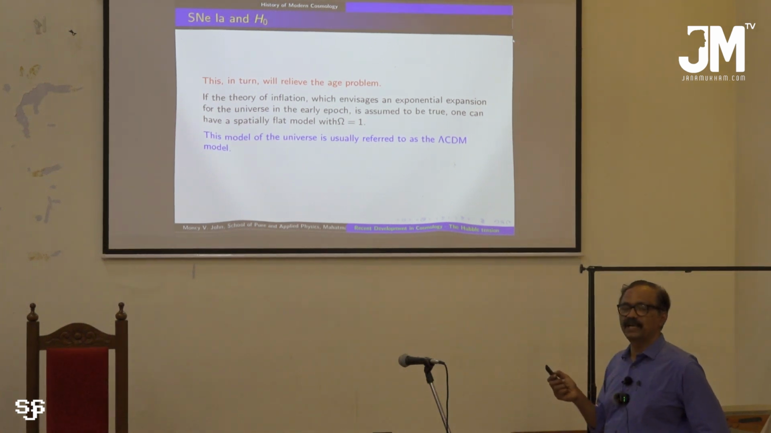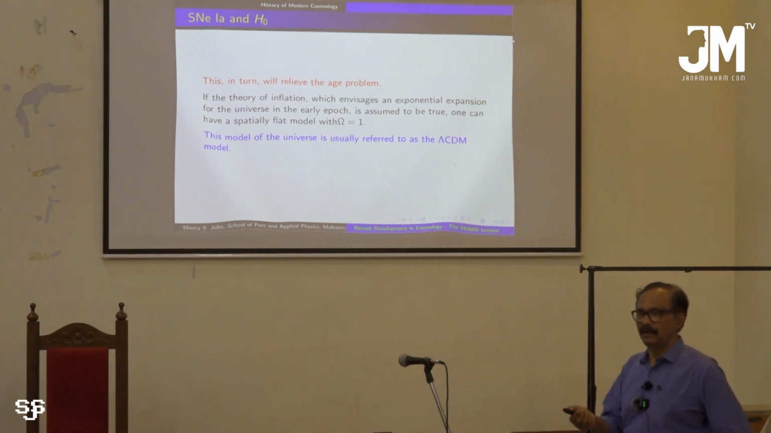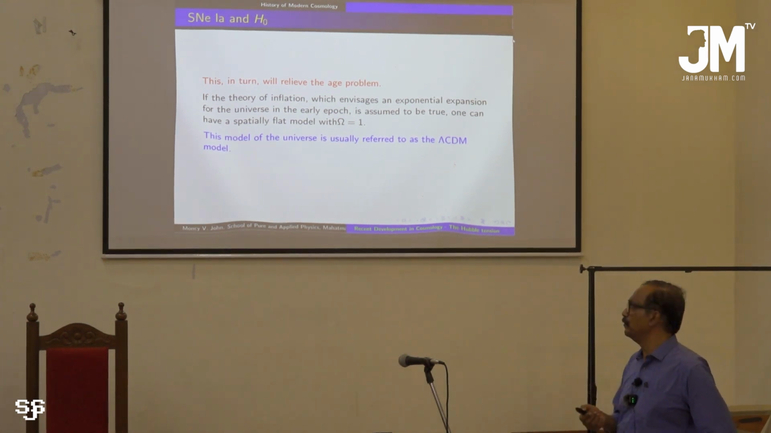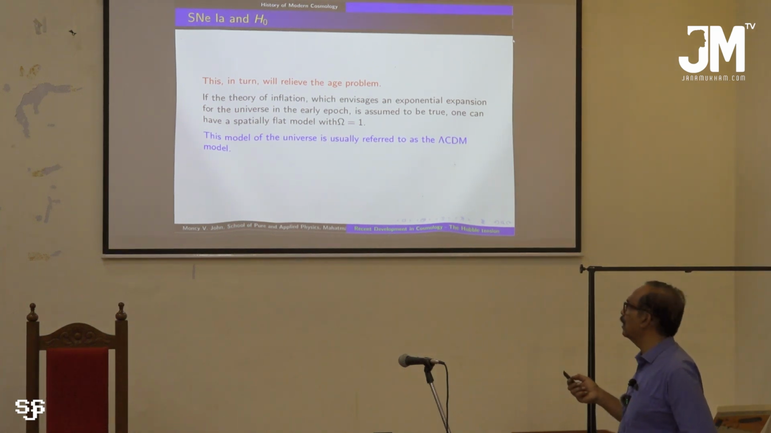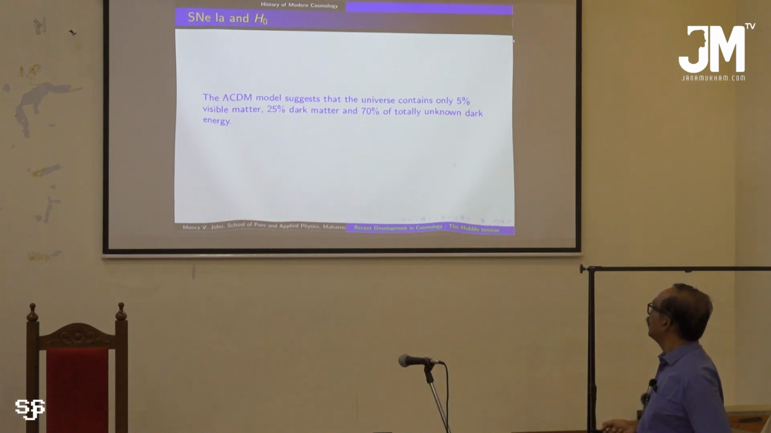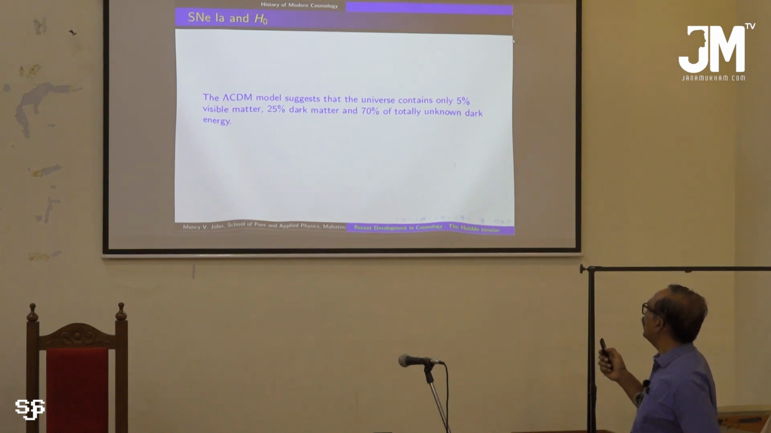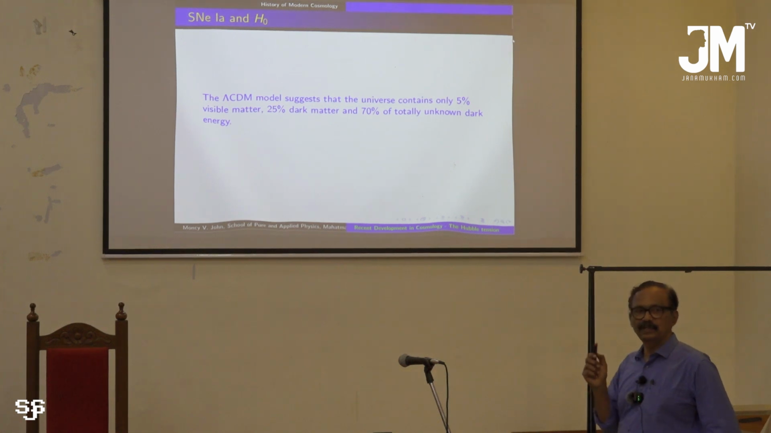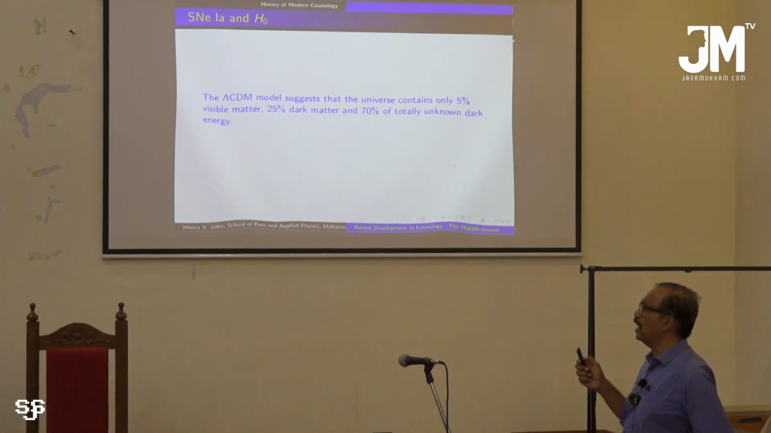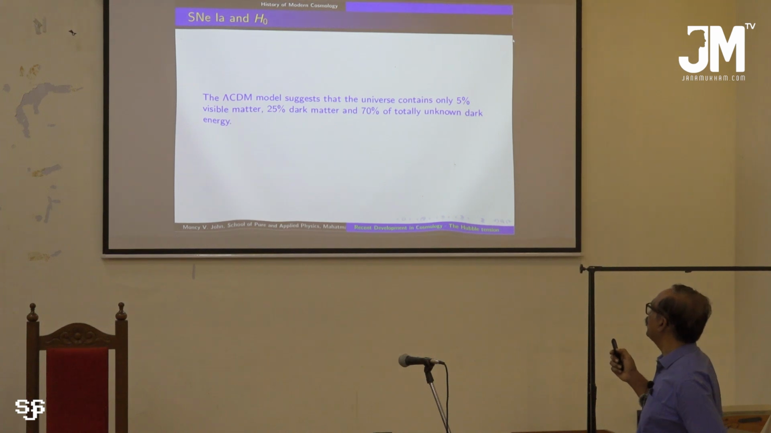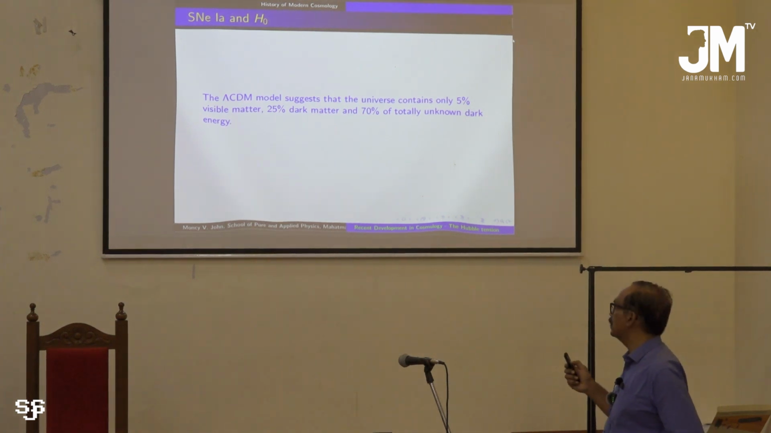This model of the universe, which contains ordinary matter, dark matter and the dark energy, is sometimes called the lambda CDM model. Yesterday Suresh mentioned this lambda CDM model and details of that. I just want to tell you one thing. In the lambda CDM model, the observable visible matter in the universe is only 5%. The remaining 25% is dark matter, and the 70% of it is some unknown, very mysterious dark energy.